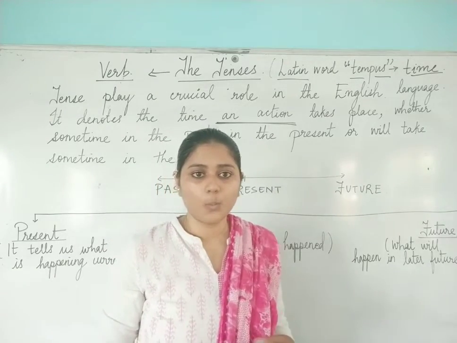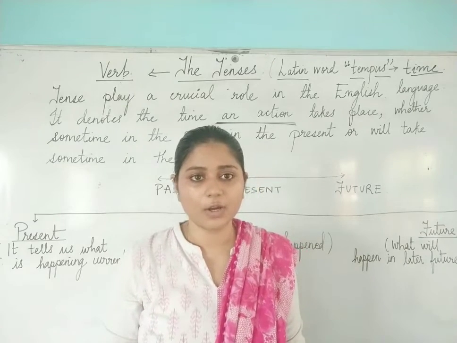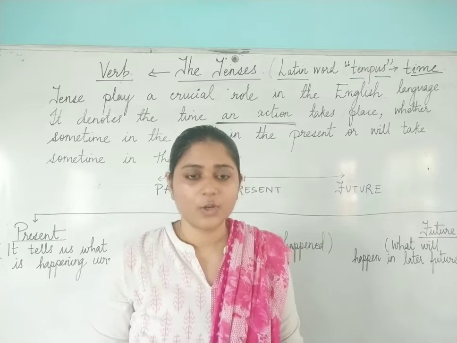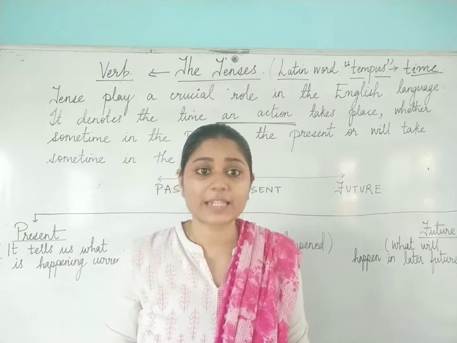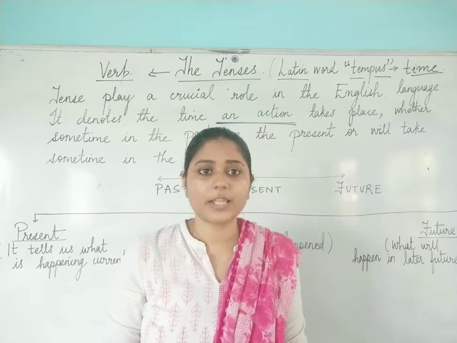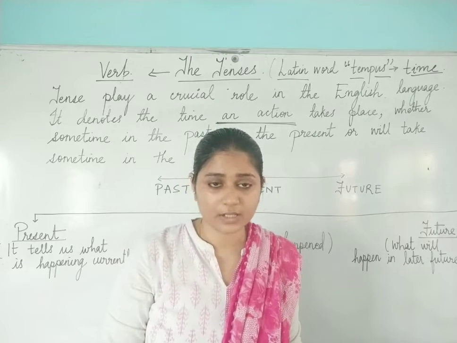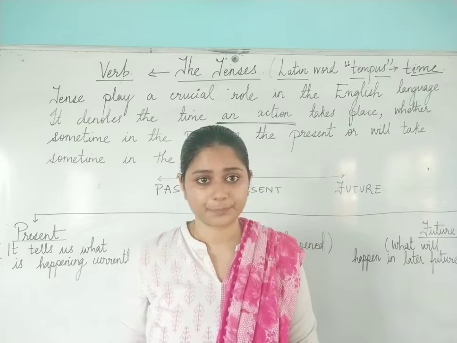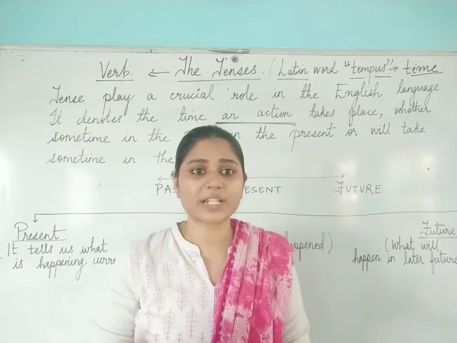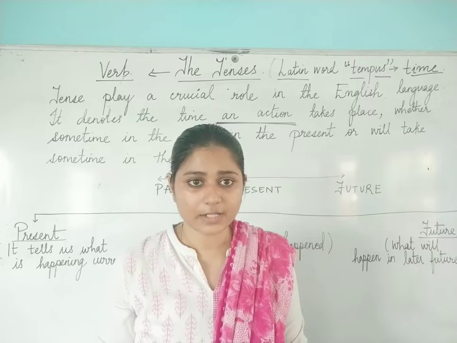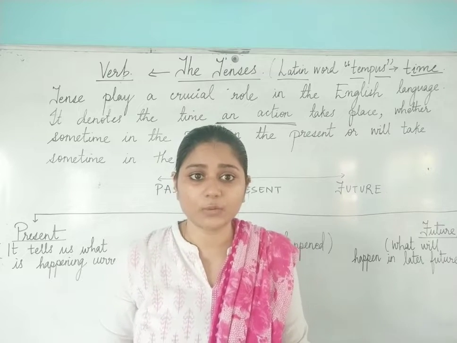What are you trying to tell with such a sentence? You are trying to tell when the action has taken place, whether in the past, present or future. That is what you are trying to explain to the listener.